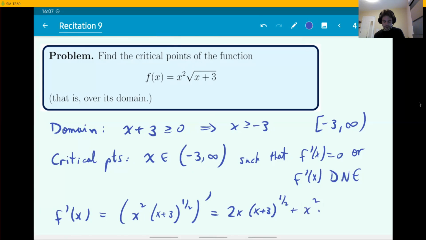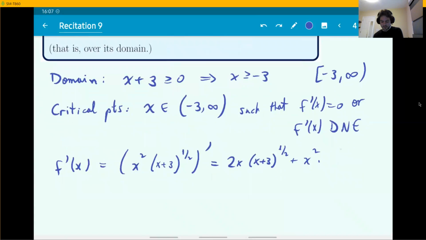And then when the derivative hits the second term, the square root, that's a chain rule. So I'm also going to write that 1/2 (x plus 3) to the -1/2 times the derivative of the inner function, which is x plus 3. Well, the derivative of that is just 1. So this is f prime.